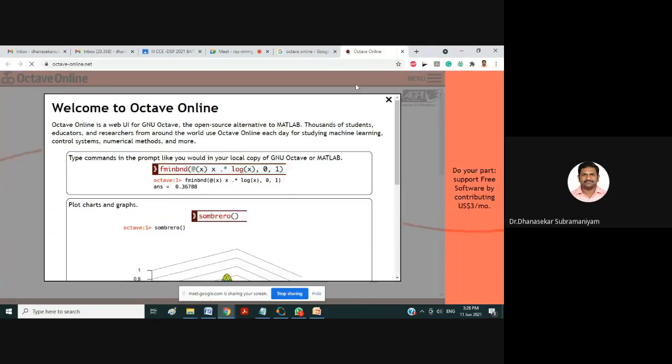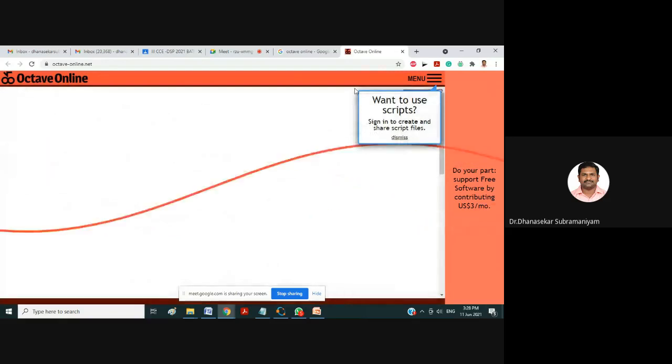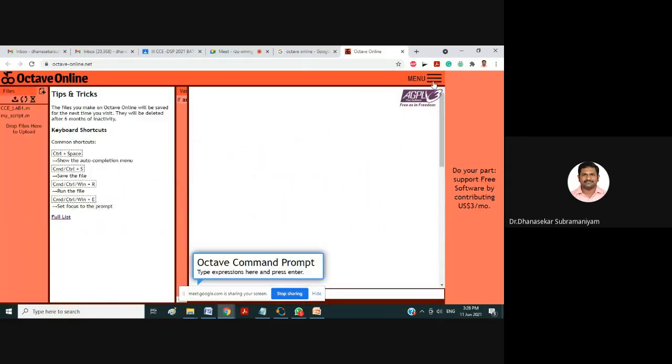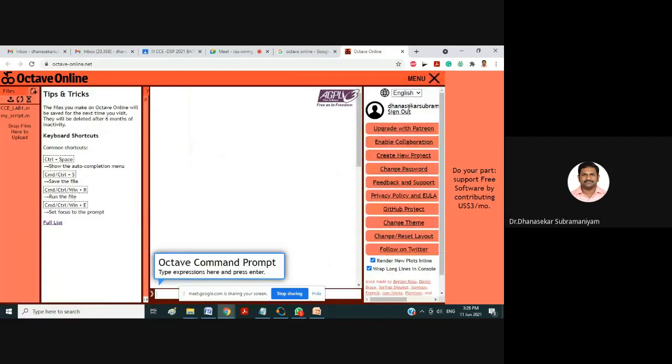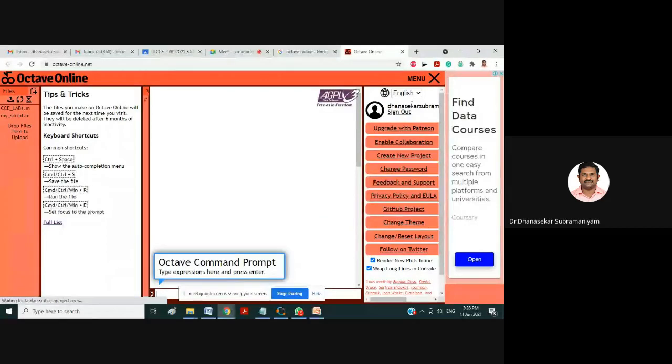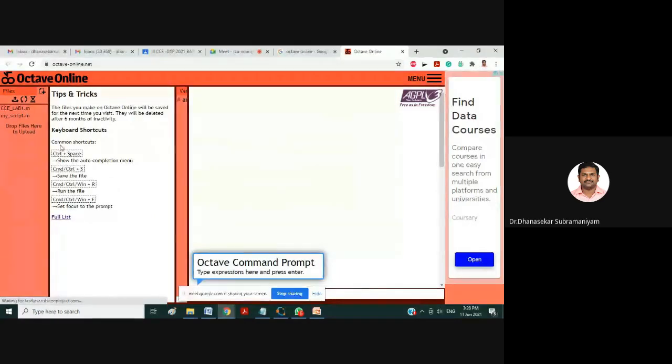You'll get this type of window. I've already told you to go to the menu. Log in first, using your Google Gmail ID or your Facebook ID, anyone. Then only you can do it online. In that window you can add the script, save it and run it. It's very simple. I hope yesterday I gave a demo of this.